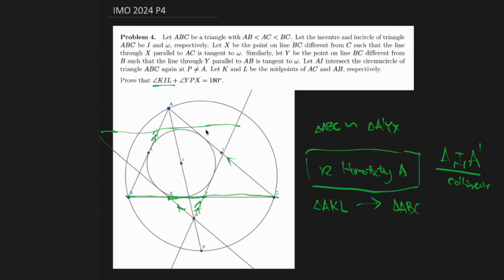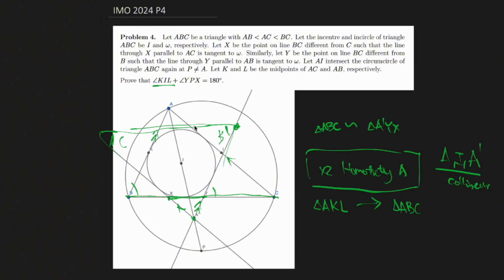So what's the significance of this? Well, if we look at this triangle that's formed by this point and A prime, then we know that this angle right here is equal to this since they're parallel. And this is equal to this, so this is angle B. And similarly, this is angle C. And we already know this is angle A, so this triangle is actually similar to triangle ABC.